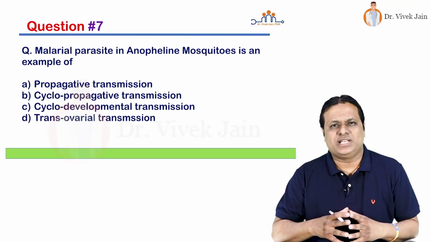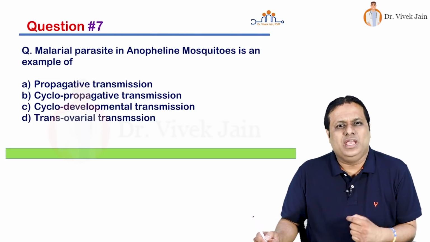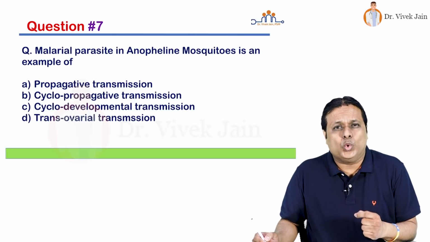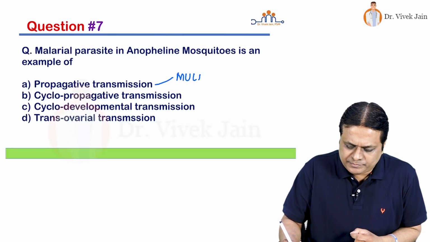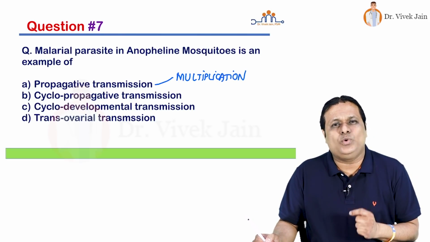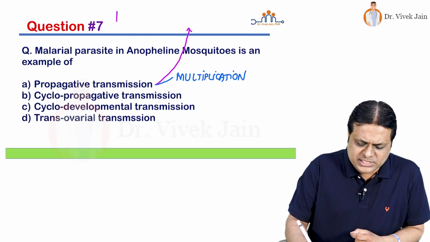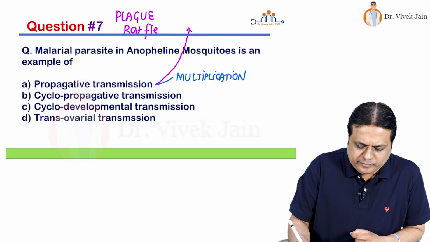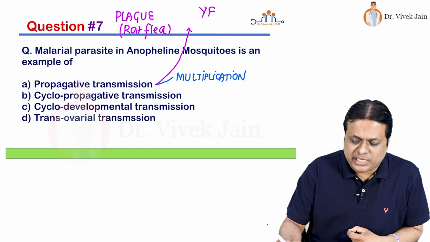That's it friends. So what is the answer? Basically in this question we are being asked about types of biological transmission. If you look at propagative, as the word is telling you, only propagation, it means only multiplication. So the organism only multiplies inside the vector's body. So this has 2 very good examples. One is plague bacilli in rat flea, and another good example is yellow fever virus